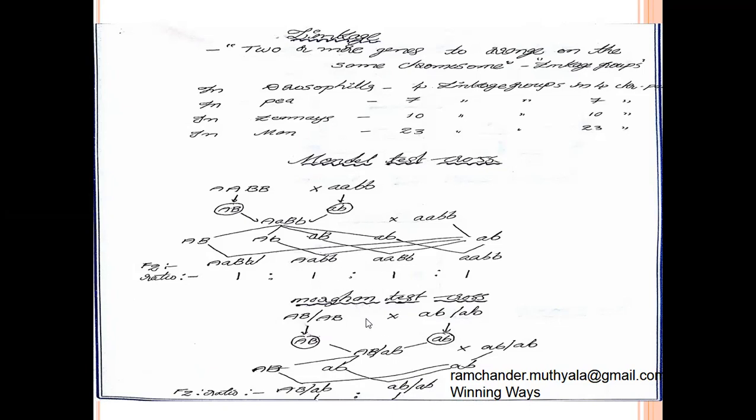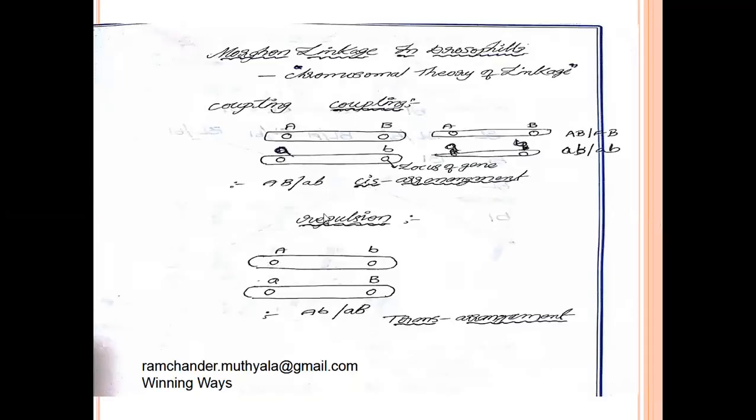From these two test crosses, Morgan explained the chromosomal theory of linkage. According to this chromosomal theory, on the chromosomes genes are arranged at one place.